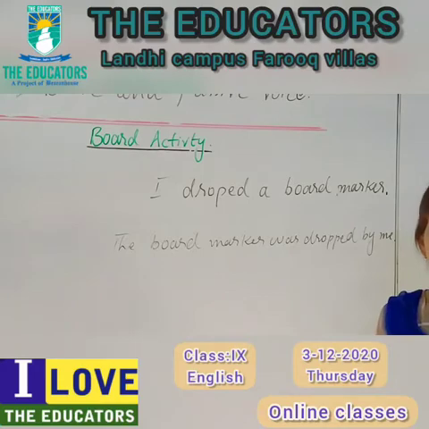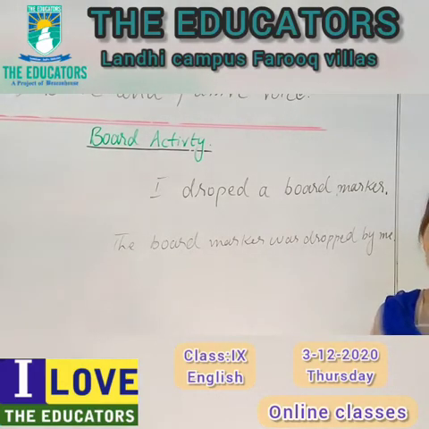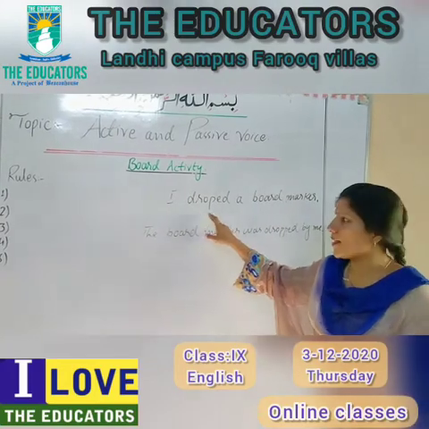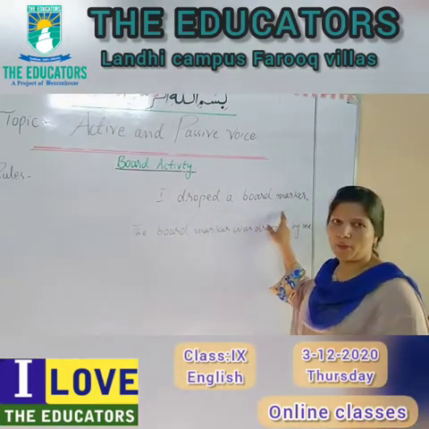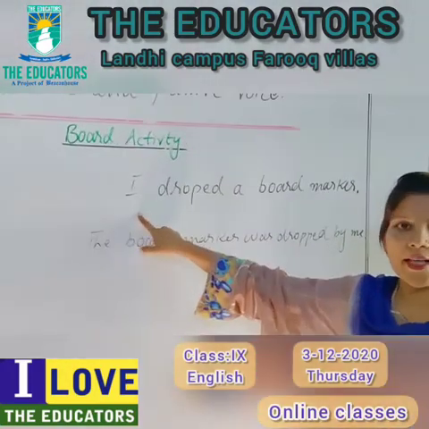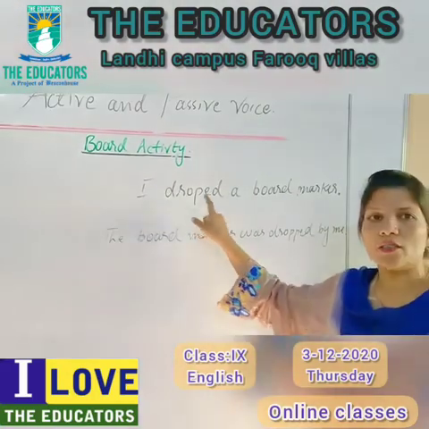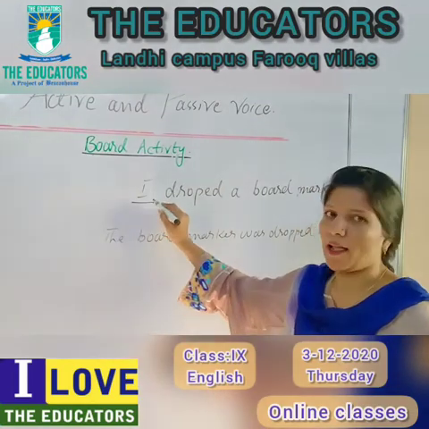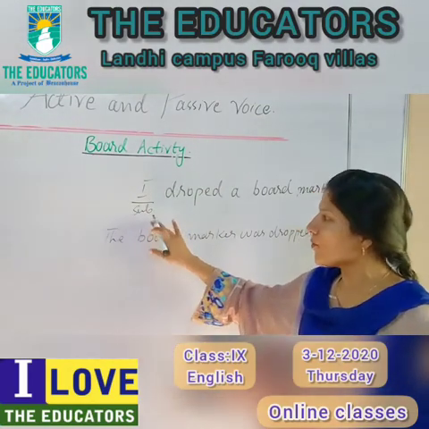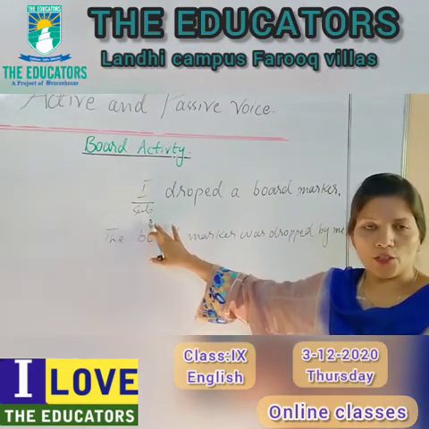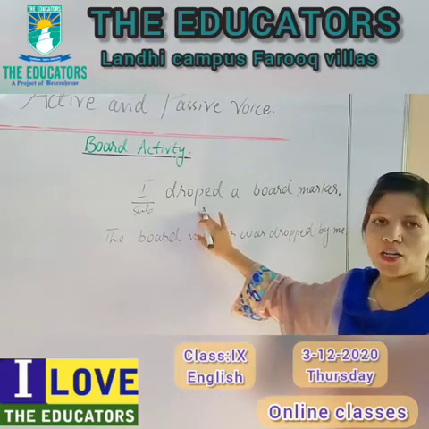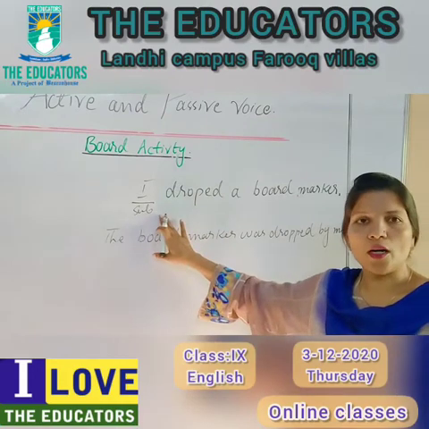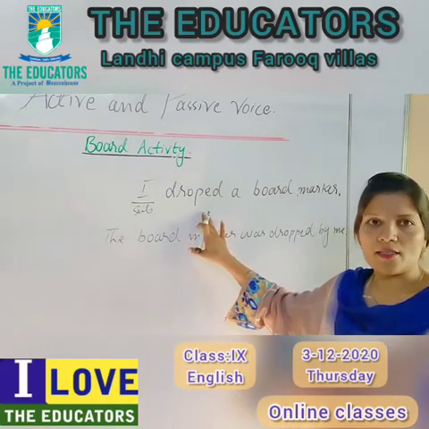Look at these two sentences very carefully. The first sentence is telling us that I dropped a board marker. Means in the first sentence, the doer of the action is already here. What is this? This is I. I is a subject here who is performing the duty and is being acted upon by a verb. Means I drop. The doer of an action is here.